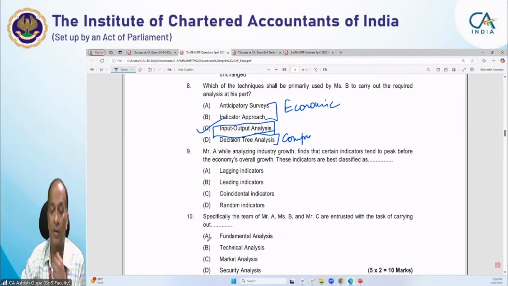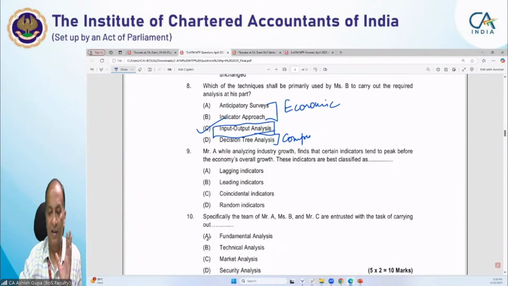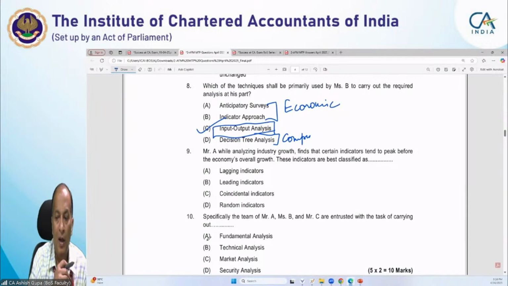Now we are coming to the second last question of this case scenario. Mr. A, while analyzing industry growth, finds that certain indicators tend to peak before the economy's overall growth. These indicators are best classified as what?